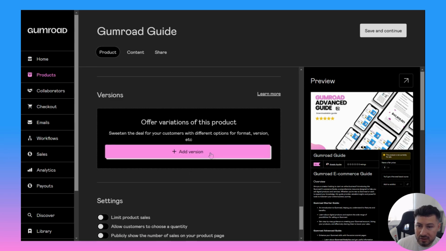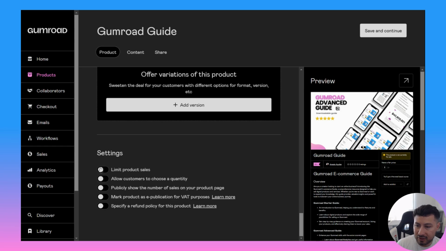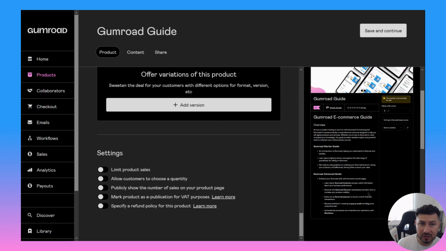Then you could put versions, different versions of whatever product you're selling. And then you got a last few settings. So you could limit the number of product sales, allow customers to choose a quantity, publicly show the number of sales on your product page, mark product as e-publication, or specify a refund policy. So you could mess with any of these toggles and then just put your policies, your numbers, what you allow, and stuff like that. So once you're ready with this product, we'll go ahead and click Save and Continue.